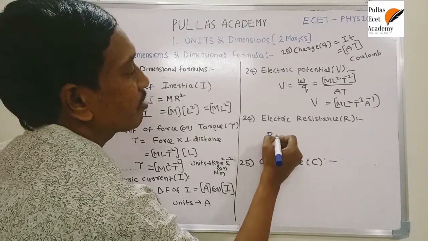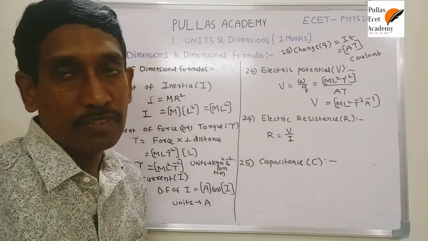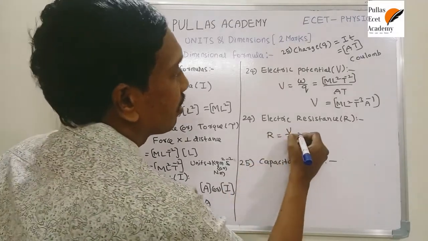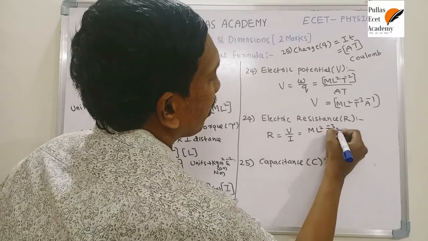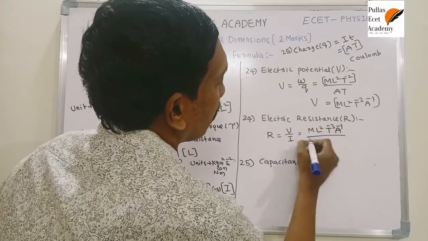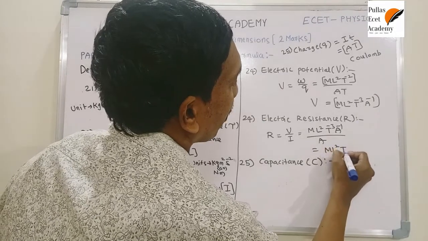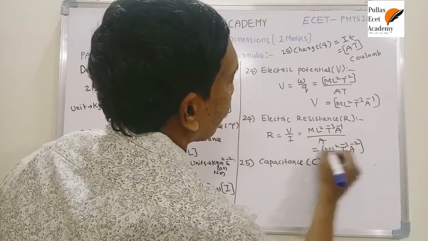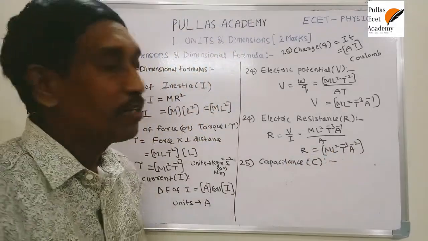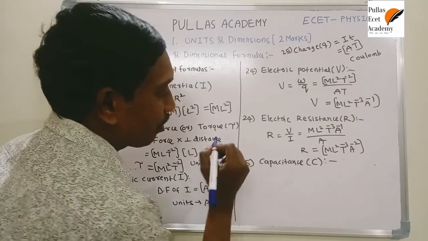Next, resistance is nothing but potential by current. V by I is the expression for resistance. The dimensional formula of potential is ML²T⁻³A⁻¹, divided by A, so it becomes ML²T⁻³A⁻². This is the dimensional formula of resistance. The unit of resistance is ohm.